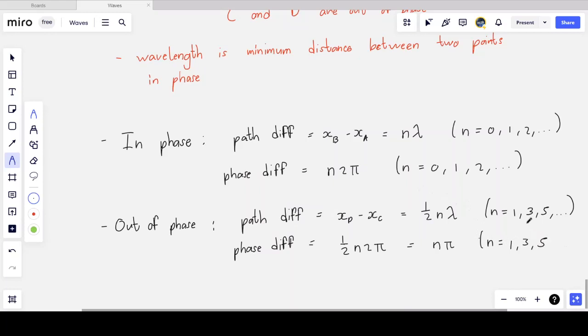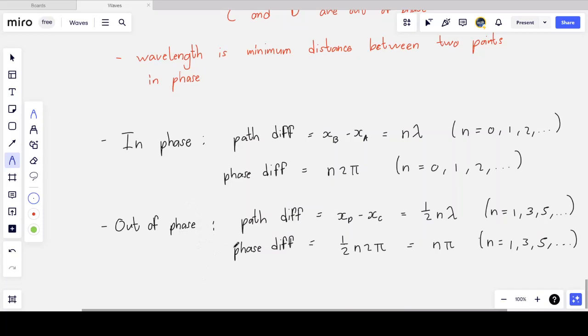So we have 180 degrees and 180 plus another 360, which is 540, and so on. And at these distances, or at these phase differences, the 2 points are completely out of phase. So that's the difference between the path and phase differences for waves that are in phase and waves that are completely out of phase.